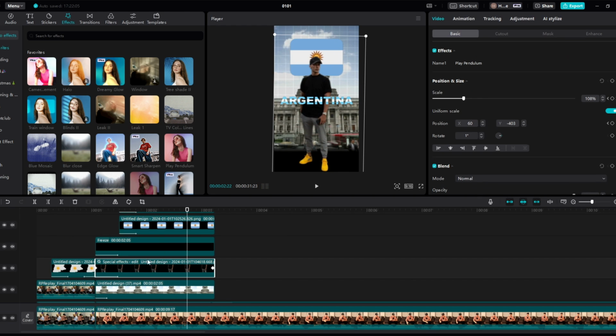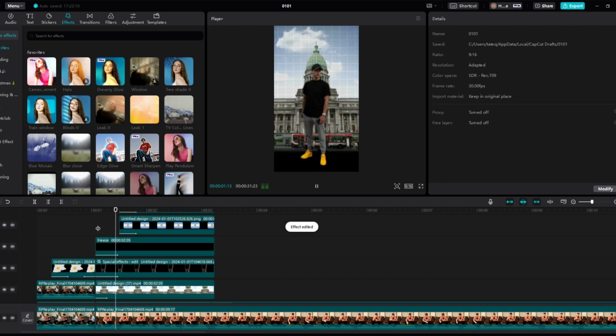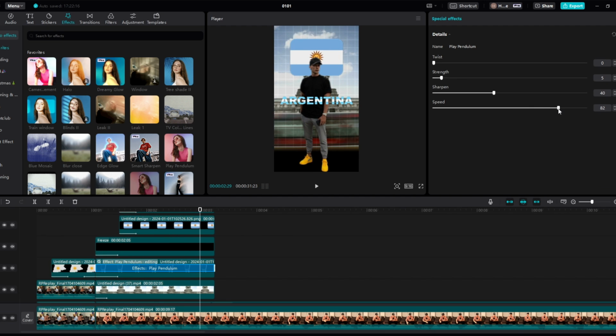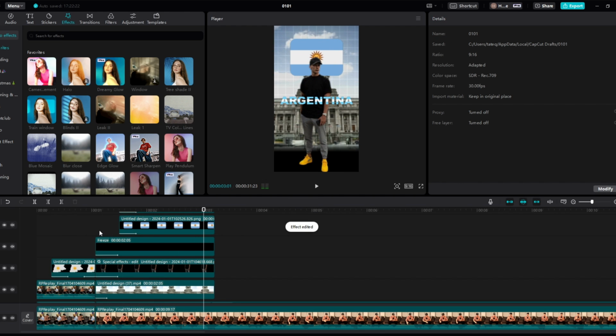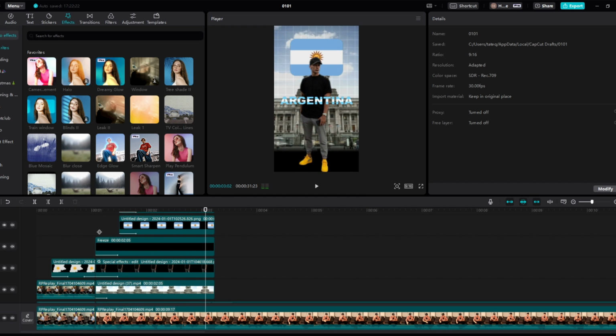Okay, so as you can see, the strength is a little bit too much. So if we click on this right here, bring the strength down to like 5, and then we can see how that looks. I grew up in Argentina, third world country. Now we need the speed a bit more, so if we just add the speed to like 85 for this one. Perfect, just like so.